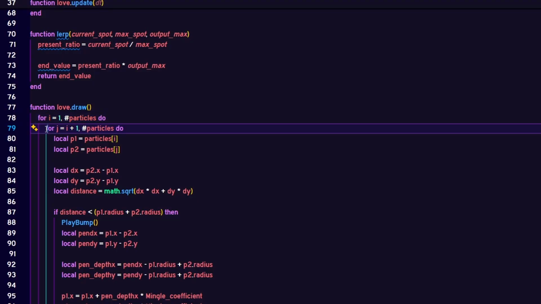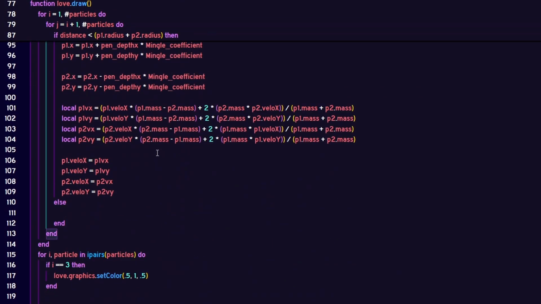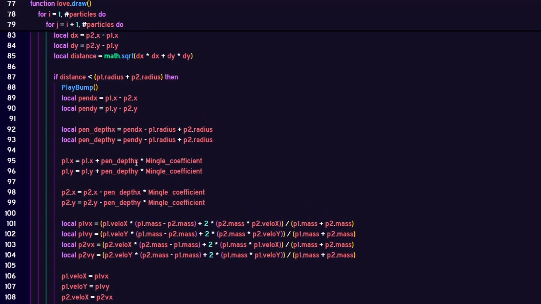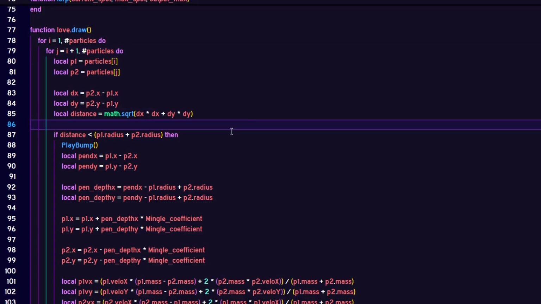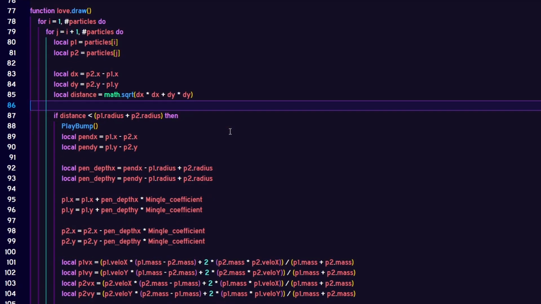Anyway, I've got a for loop iterating over all the balls. Within that for loop, we have another loop that is doing a hell of a lot of math to identify first, how close the balls are, and second, if they're touching, how to make them bounce off one another. No one likes sticky balls, so getting this math right is important.